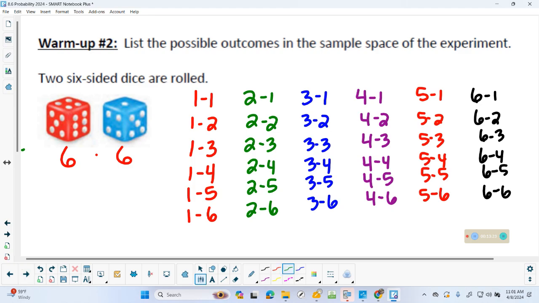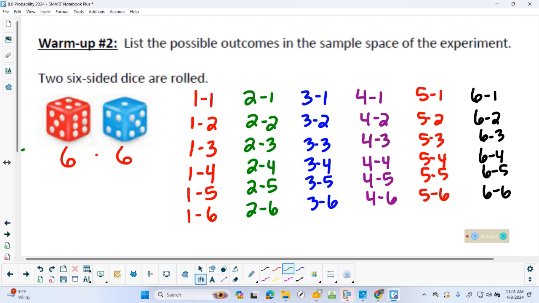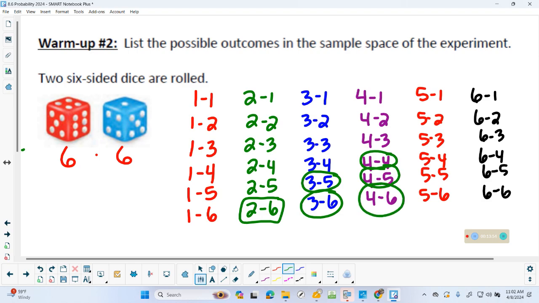So meaning 1 and 1, if I add it, 2, that's not 8 or more. 3, 4, 5, 6, 7. Nothing in this one. Oh, come on. Back to it. If I start adding these, 3, 4, 5, 6, 7, oh, 8. I'm going to circle, there's a favorable outcome. If I add these, 4, 5, 6, 7, 8, 9. Says at least 8. Okay, I'm still adding. 5, 6, 7, 8. That would be 9. Got it. 6, 7, 8, 9, 10, 11.